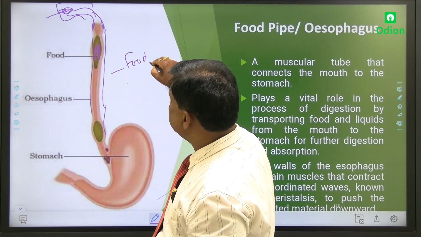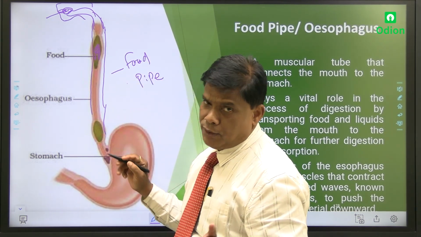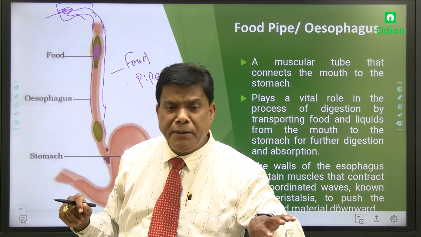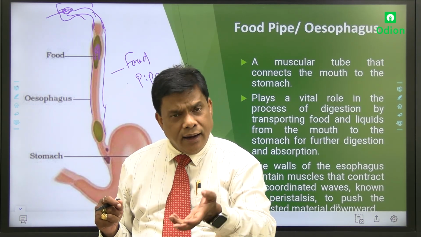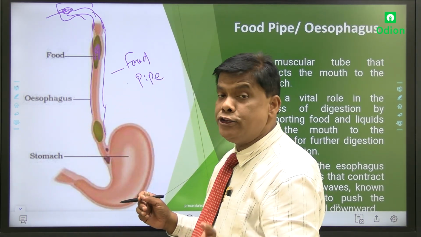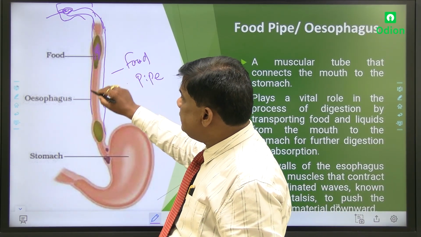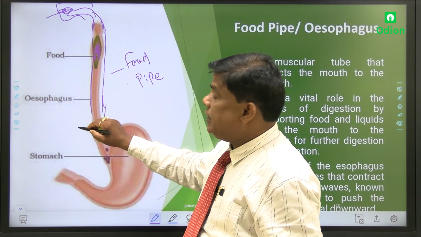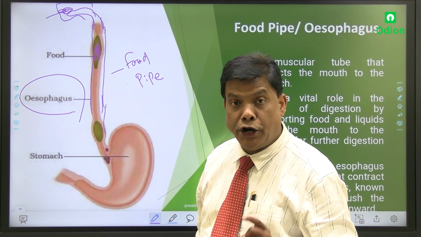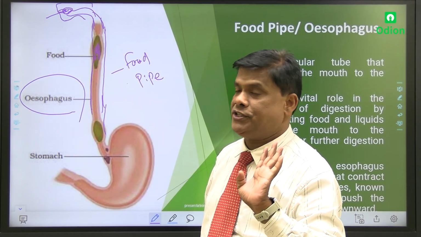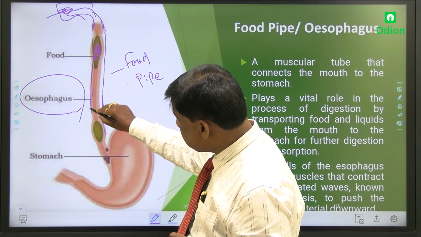Food pipe. Pipe means a pipeline. You have all seen a pipe. Have you seen or not? At home, the water goes through a pipe from here to there. It is a pipe system, also an alimentary canal like system. And this is the food. This food pipe has another name, it is also called the esophagus. Esophagus. Correct pronunciation, I told you a little while ago. Good.